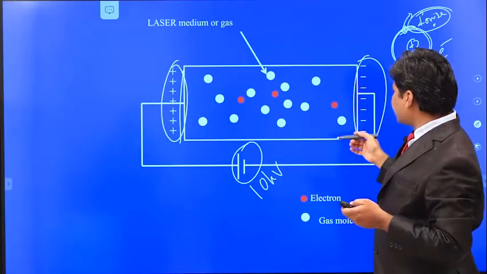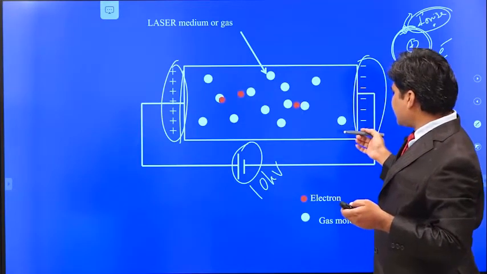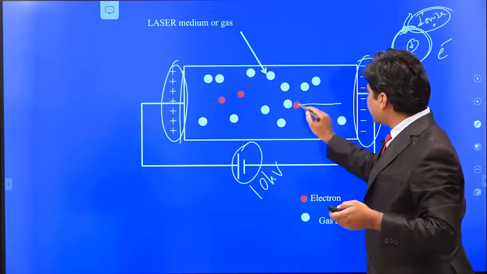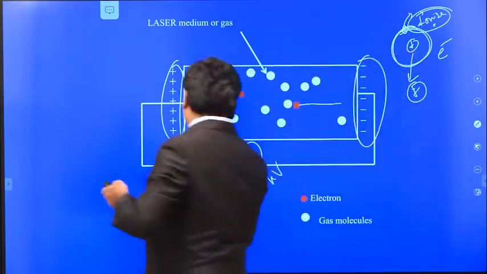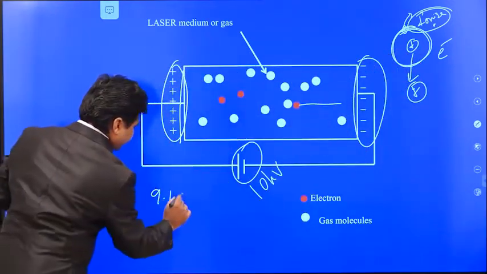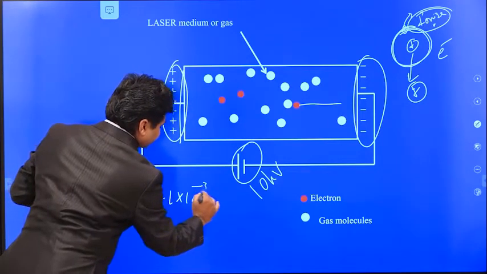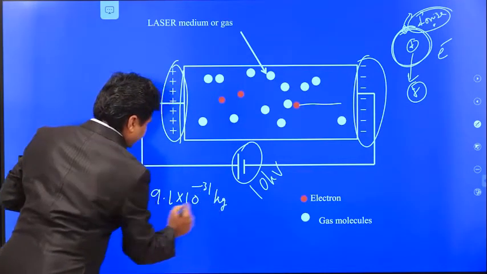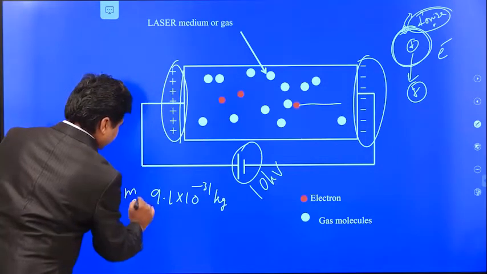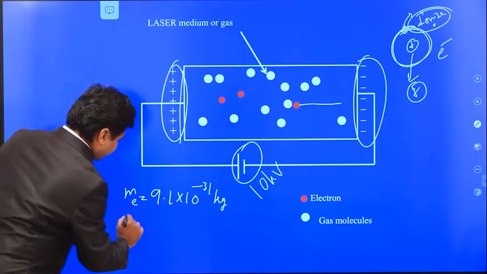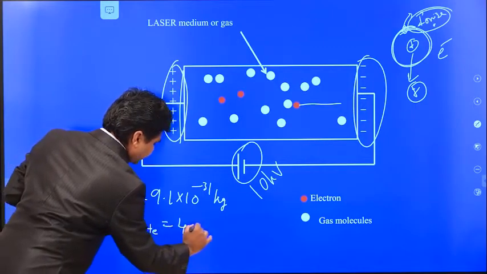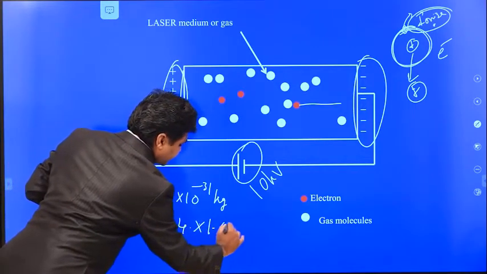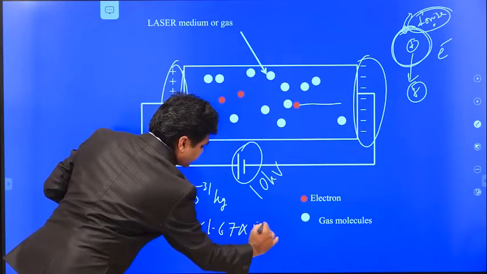Some of the electrons are released, and these electrons collide with the other atoms. The mass of the electron is 9.1 into 10 power minus 31 kg. And the mass of, let us say, a helium atom is 4 into 1.67 into 10 power minus 27.